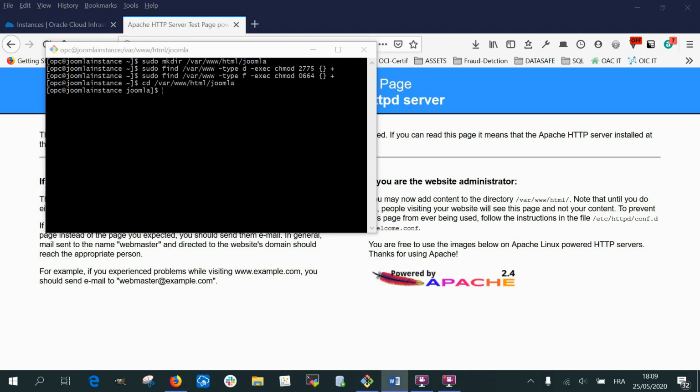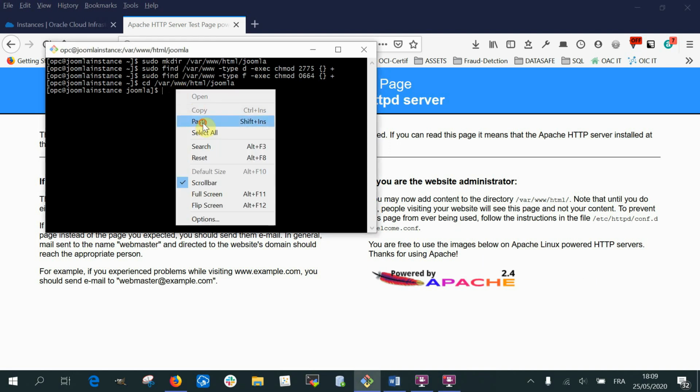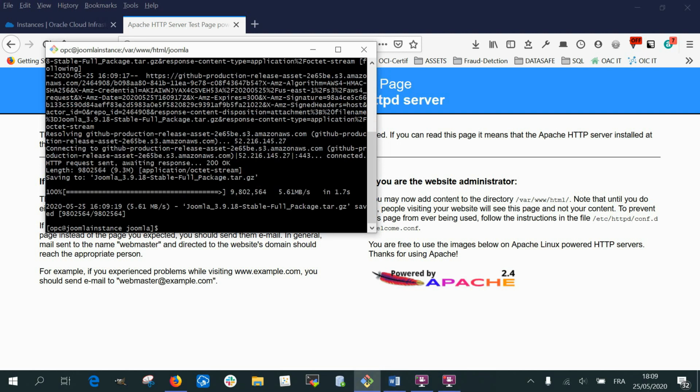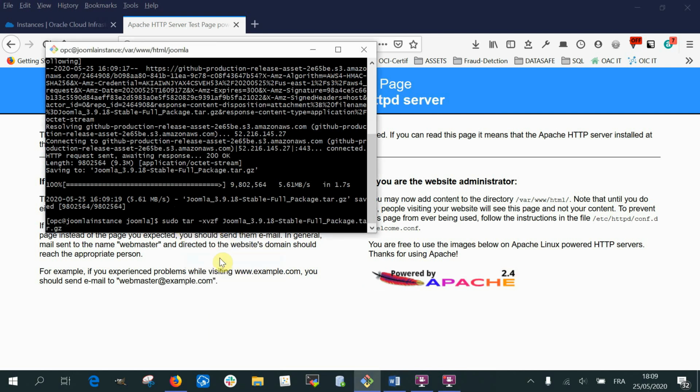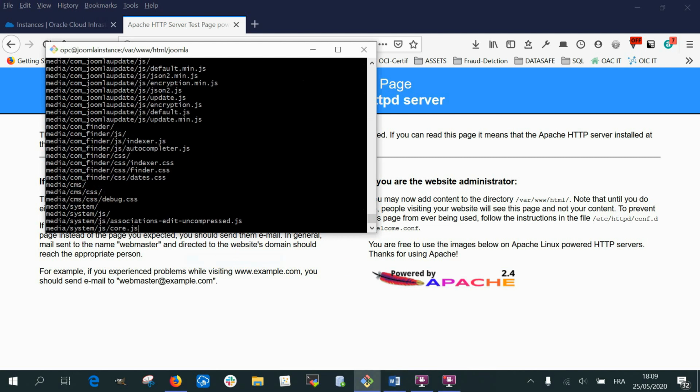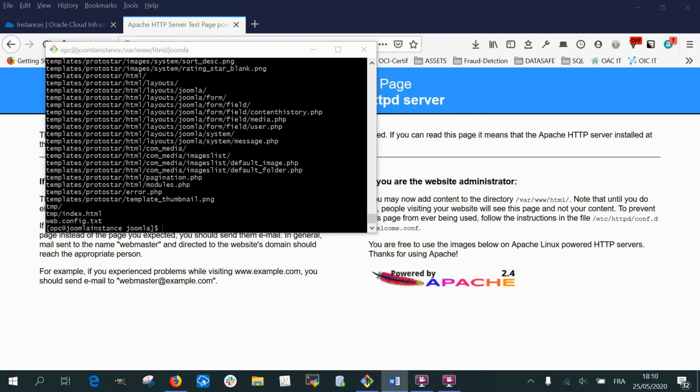We get the archive of the latest version of Joomla. We download it. We unzip it, so we tar it. We connect as root.